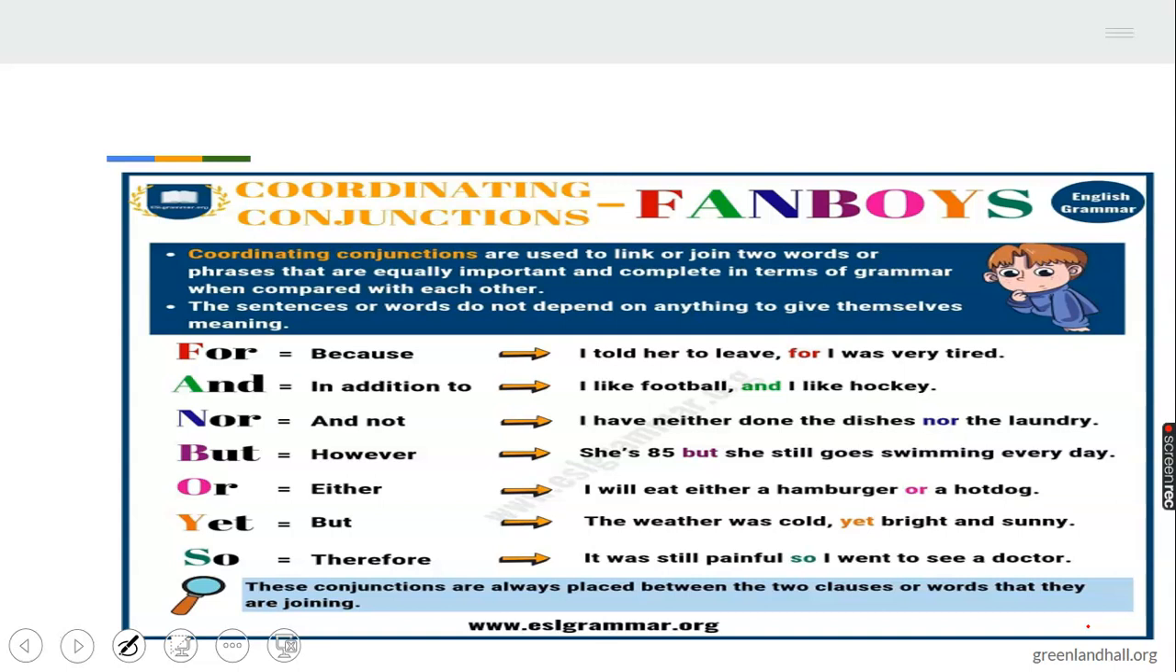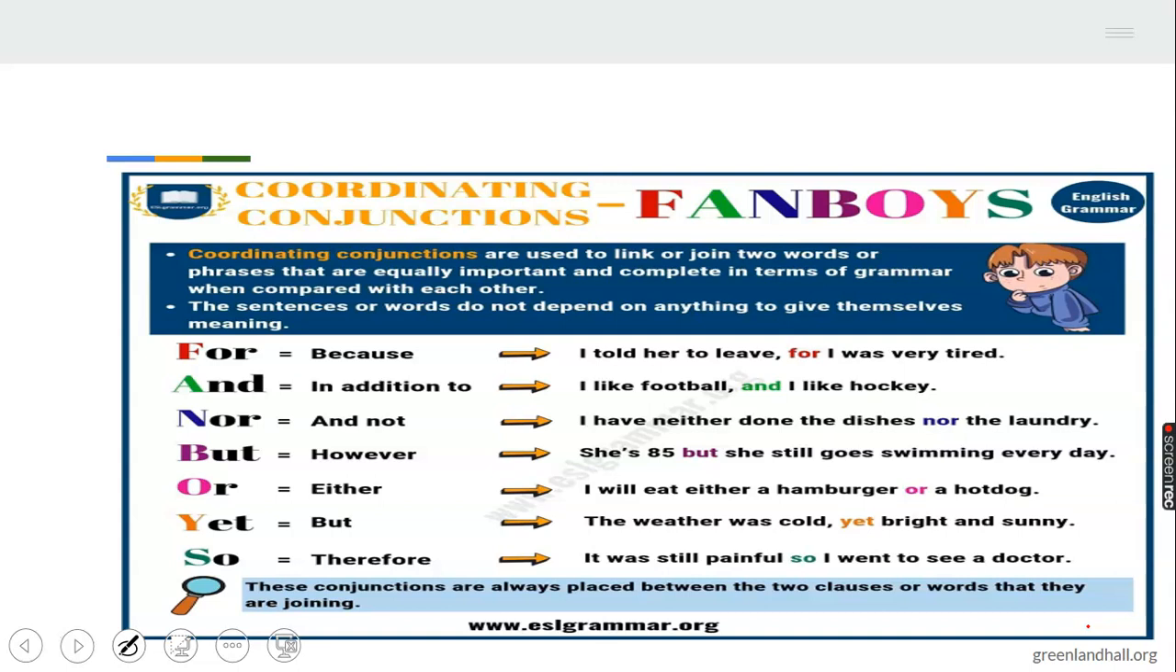Let me look at this example we have here. For: I told her to leave, for I was tired. You can actually make this one sentence into two different sentences. I told her to leave, and then full stop. That's the end of the sentence. Then the second one can now be: I was very tired. That's another sentence that is complete. So that's why when we talk about coordinating conjunction, it's used to link two words or phrases that are of equal importance. They can stand on their own. They do not depend on each other to give themselves any meaning.